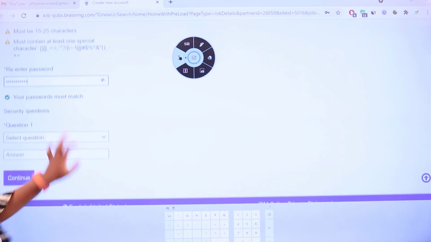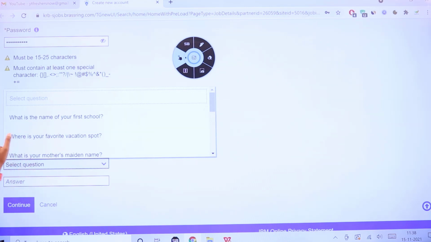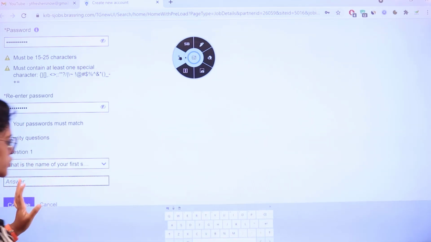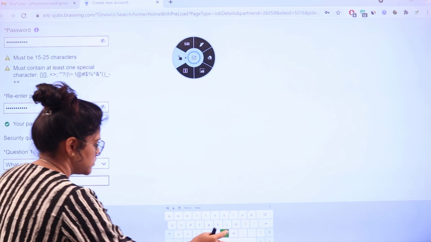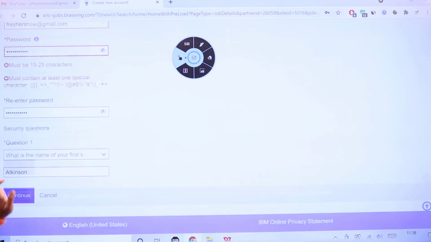Then select a question, such as what is your favorite before school, favorite vocation, or your maiden's name, and then you can put your answer here, and then you can continue.